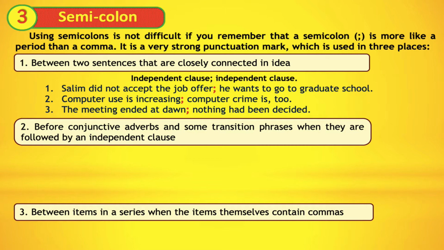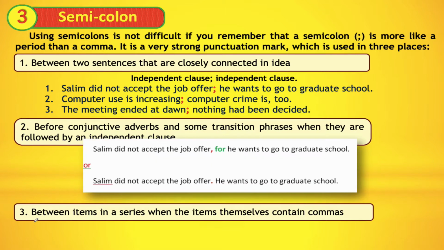Here you may notice that the semicolon is used to indicate the connection of two sentences in meaning. Here we also have two other possibilities, such as the given example. Salim didn't accept the job offer, for he wants to go to graduate school. As you may see, we have a coordinating conjunction here, which is for, and we can have other possibilities in terms of FANBOYS. And also: Salim didn't accept the job offer. Full stop. He wants to go to graduate school.